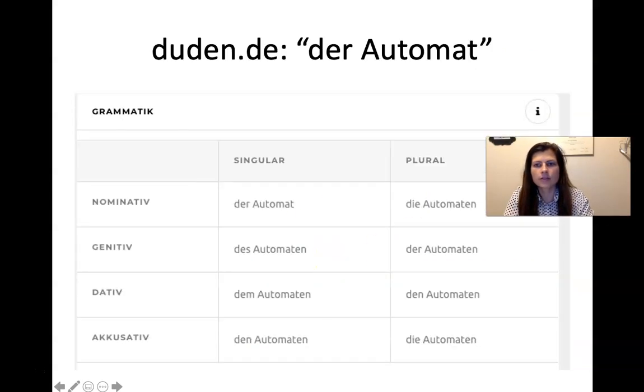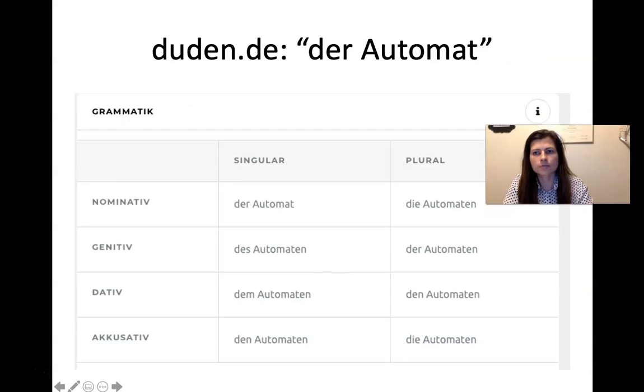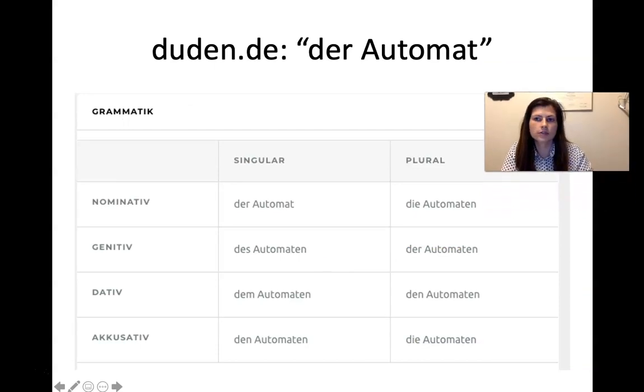So these are actually listed in the Duden. The Duden is the standard German dictionary. So it's a dictionary with German words and German definitions, like a normal dictionary. And so this is from that dictionary. And one of the things they list is tables for special N nouns, and it gives you the declensions here.